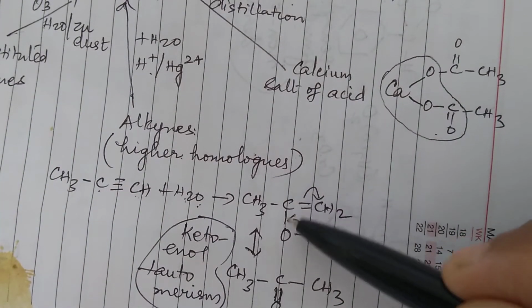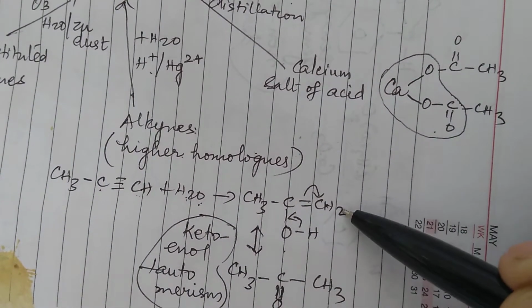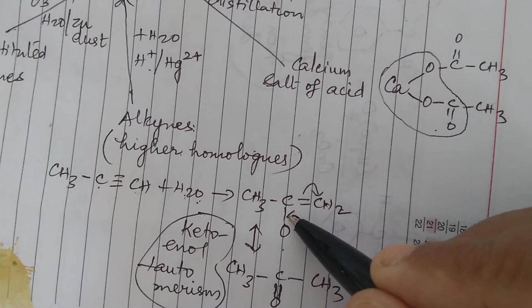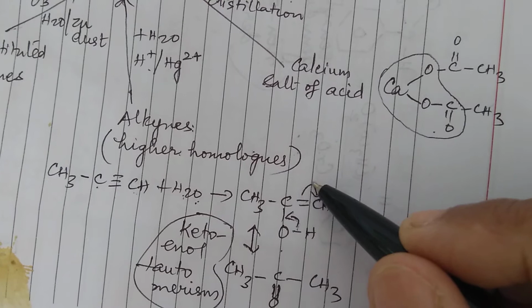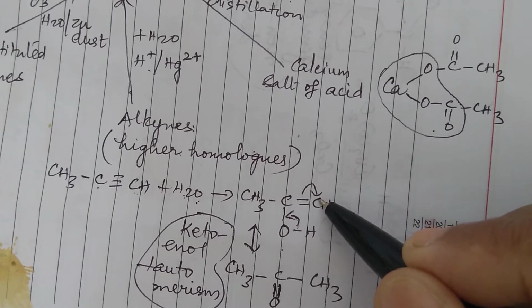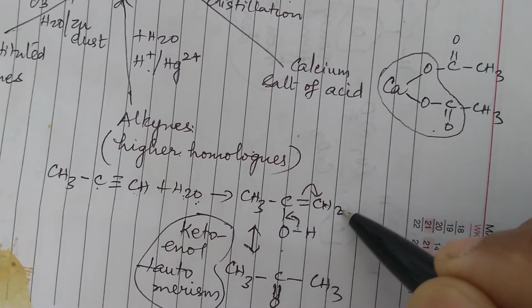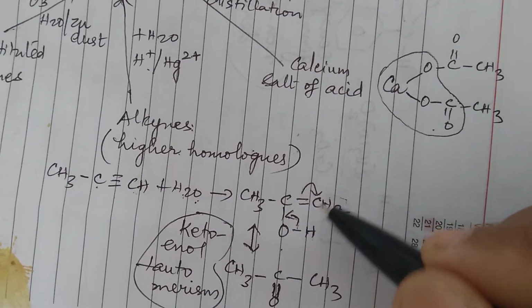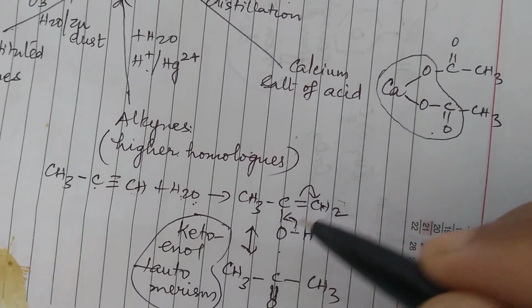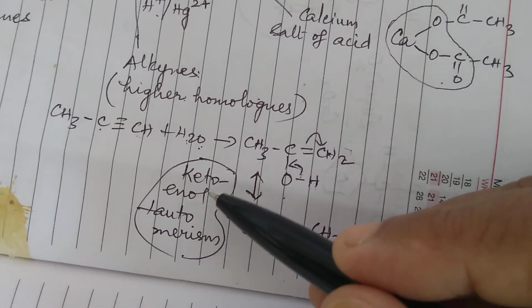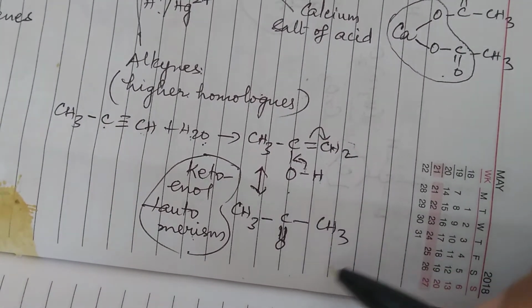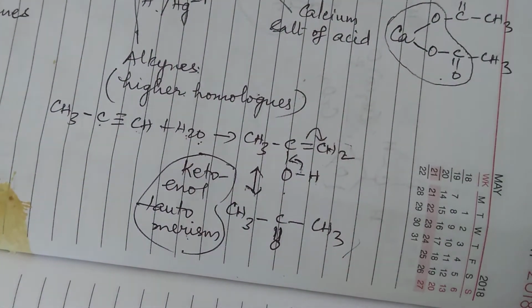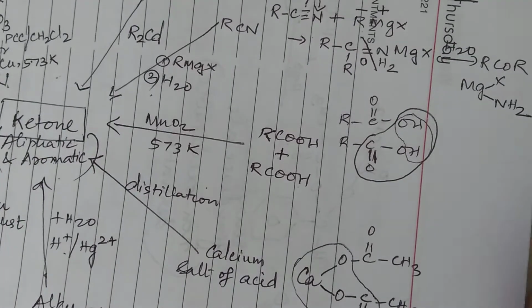So you'll have C(OH) double bond CH2. Triple bond will become double bond here. Then this OH bond shifts toward C-O and simultaneously this will shift and become a negative charge. So this negatively charged carbon will attract H+ from here and that will become CH3 and this will become C double bond O. So this is what you call ketoenol tautomerism and you will get acetone. Right? So from higher homologues of alkynes, you can get ketones.